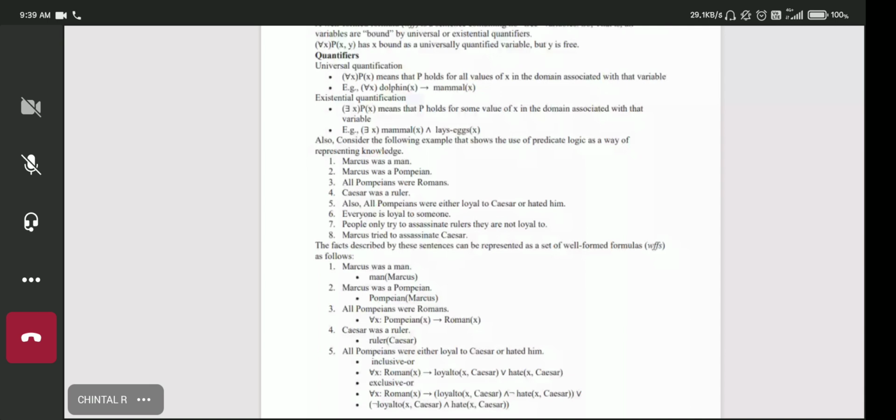I will post this assignment for you to practice. Solution is already there with you, but don't cheat. Otherwise, you will not be cheating me, you are just cheating yourself. So I have provided the solution and assignment in the AI A to Z folder, and you need to submit this assignment to me. Just to have a grip on this predicate logic, that assignment is given, and just don't cheat, do it yourself.